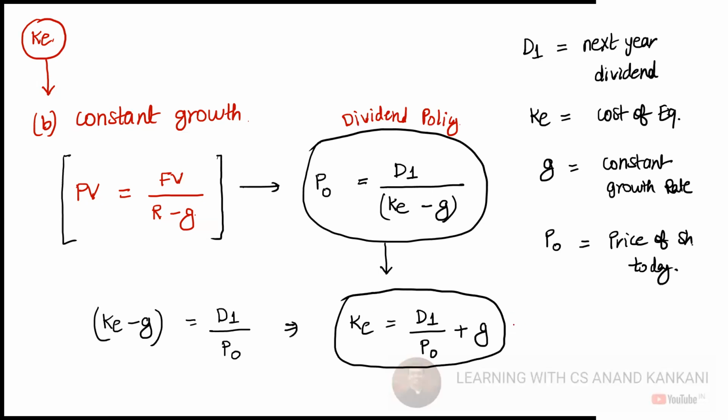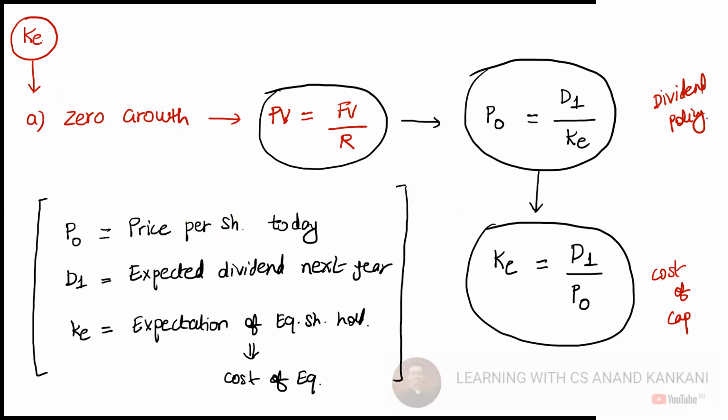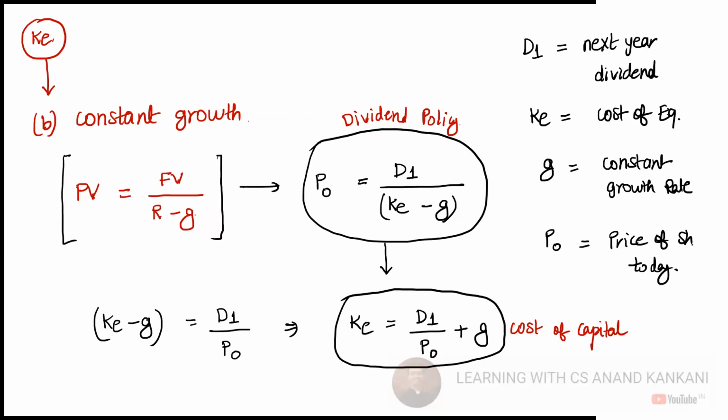So this is the one which we use in cost of capital. Got it? The logic is clear, simple logic here.